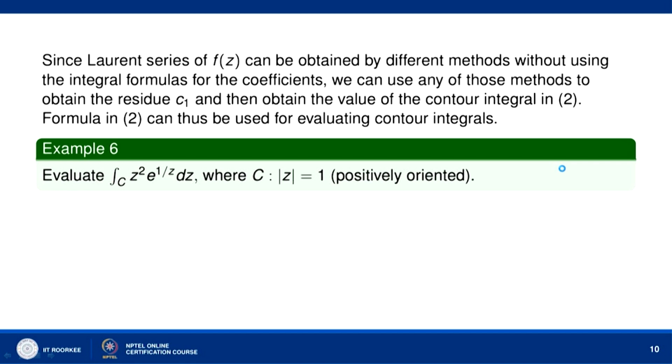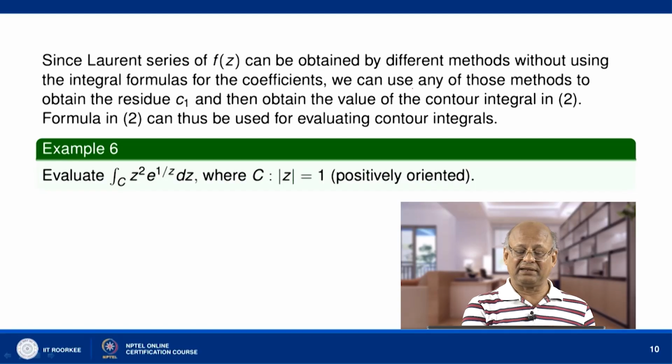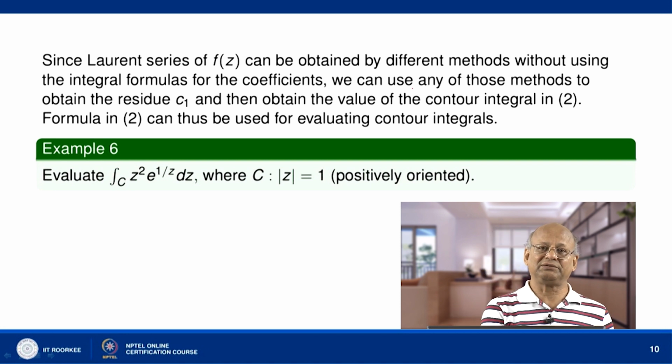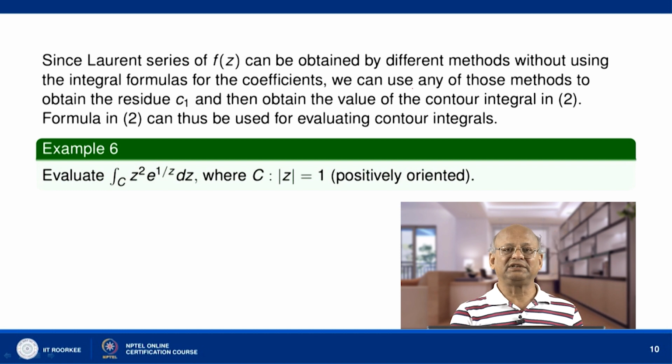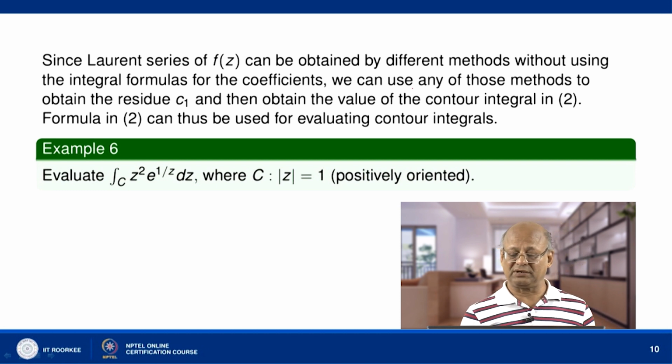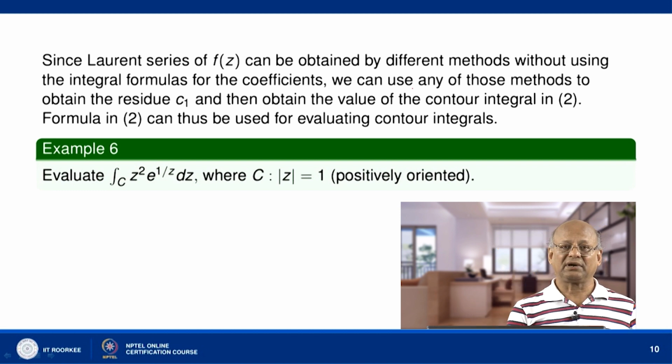We use alternate methods to find the Laurent series of f(z) in a given annular region. So, we obtain the Laurent series of the function f(z) by any alternate method, and then we determine the coefficient of 1 over (z minus z naught) in that, which gives us the value of C1. Then the integral of f(z) dz around the curve C is given by 2 pi i into C1. Okay. So, we can use that Laurent series to determine the contour integral.